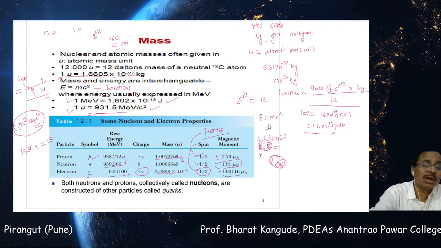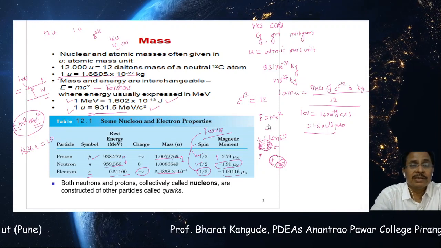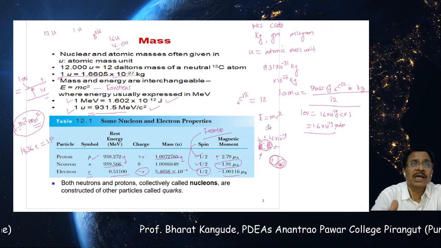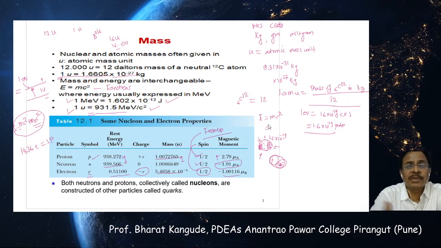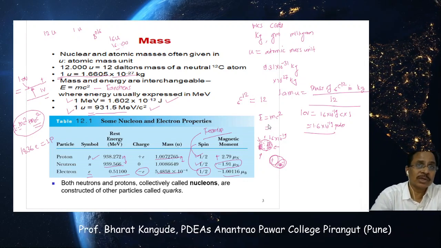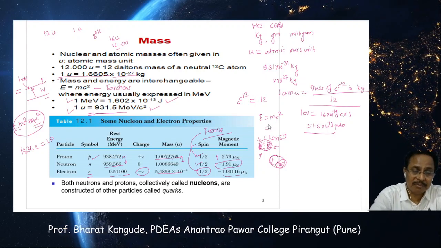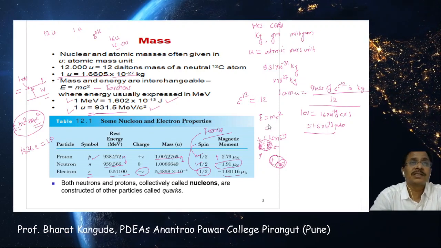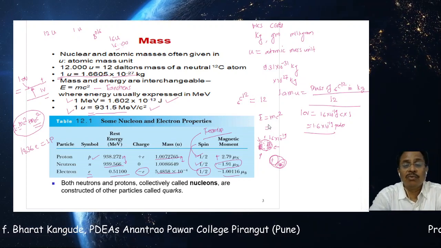So quark theory is another theory that we have to deal with when we go to chapter number 3. It says that these protons and neutrons also have subparticles or constituents, and these are called quarks. Now, 6 different types of quarks exist. Proton is made up of 3 quarks, as well as neutron is also made up of 3 quarks, and the quarks inside the protons and neutrons are different. Therefore protons and neutrons are a little bit different. Masses may be approximately the same, not exactly the same. Neutron is a bit heavier than proton, but the internal structure of them is a bit different, and that is called quark theory, that we are going to discuss later.